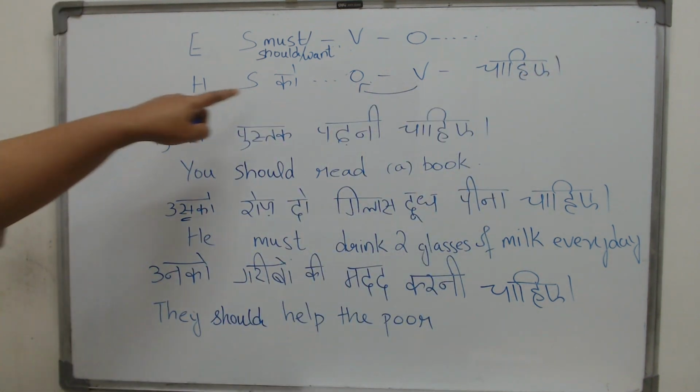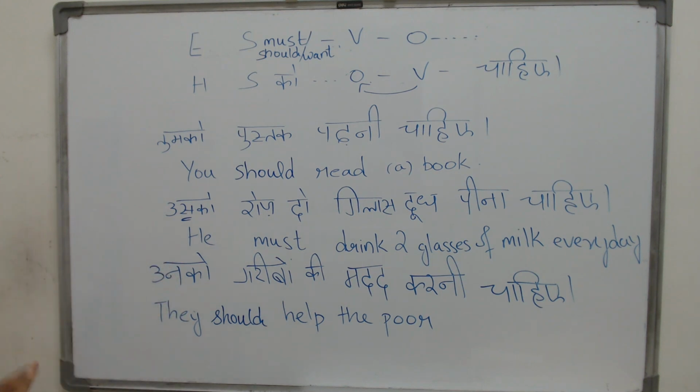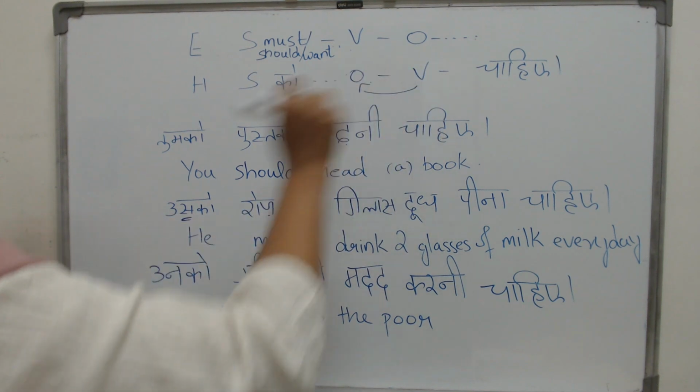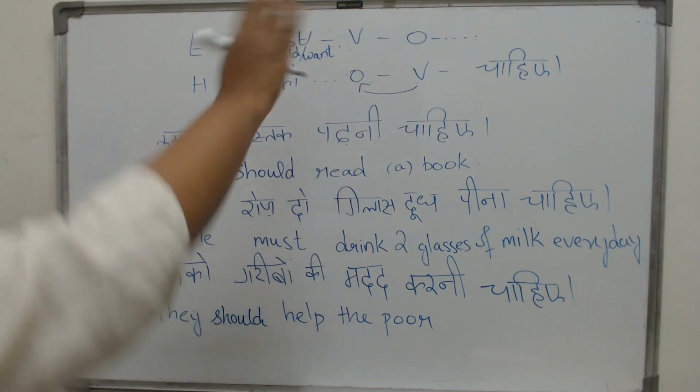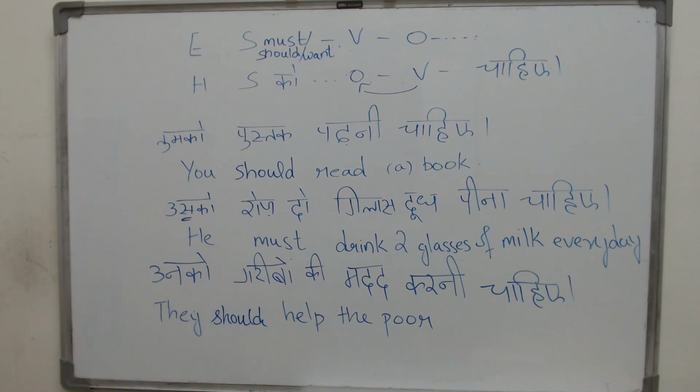Now, just like you need to know how to change the ko when it comes with the pronouns, another thing you have to notice is the form of this verb. In English, it was very easy. It was just the V1 form. It was just read, drink, help.